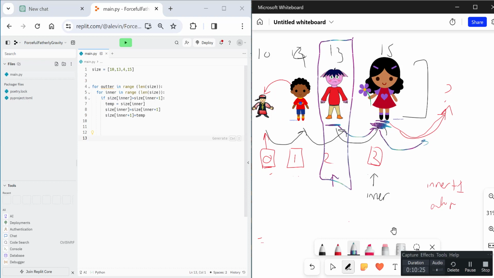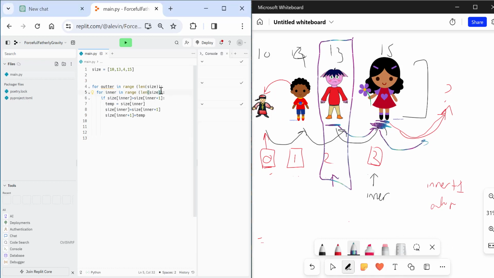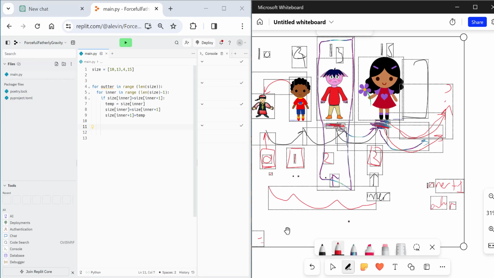So look what I'm going to add to the code. I'm simply going to add to the code -1. What that basically means is that we're going to loop 4 times, but actually we're going to loop 3 times. We're going to stop one before the end. That is then going to stop us from having to check the last person against nobody, which causes it to crash. So by doing this, everything works fine. So it's going to stop now on Morgan by us adding -1. So if I hit run, it's not crashed anymore. You don't see any results because I'm not displaying anything, but it hasn't crashed.